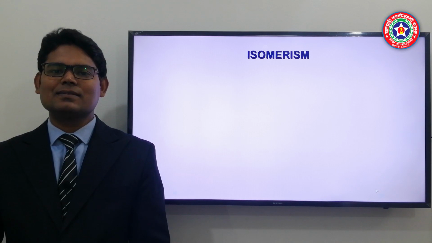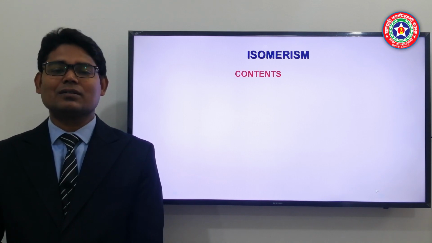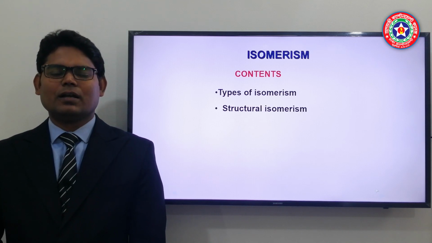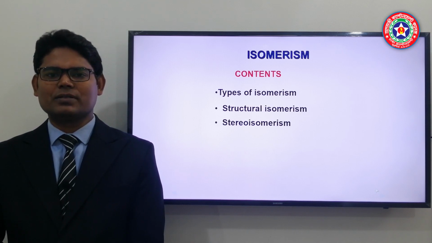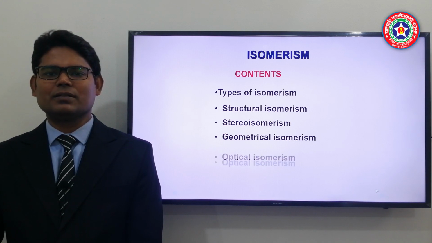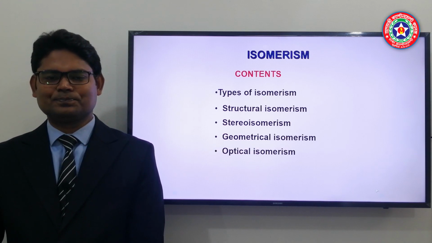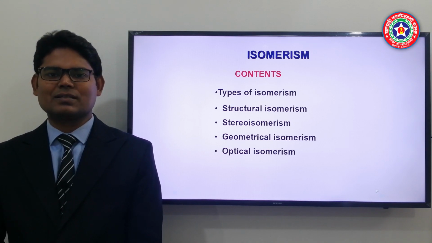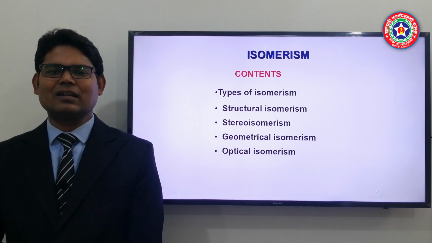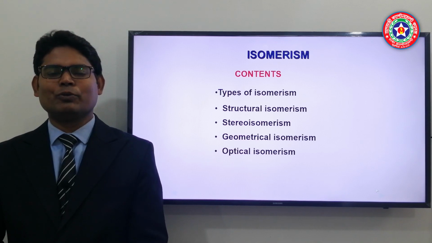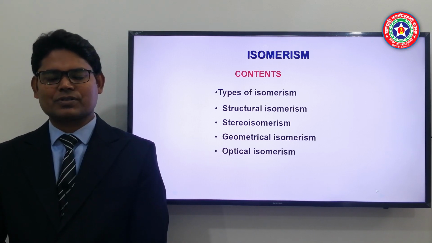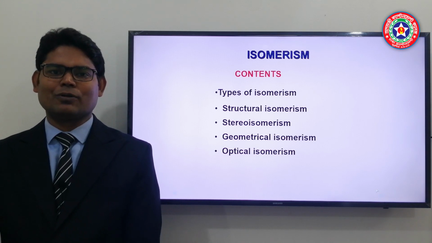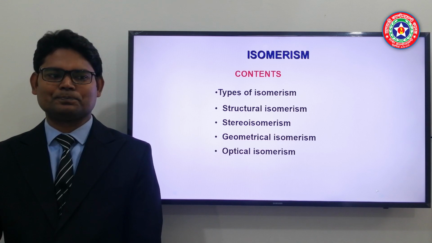Now in this class, what are the contents? The contents are types of isomerism, structural isomerism, stereoisomerism, geometrical isomerism, and optical isomerism. Today we will discuss only structural isomerism because it's a vast content and one class is not enough. In the next class we are going to discuss the rest of the topics. So let's move on to our class.